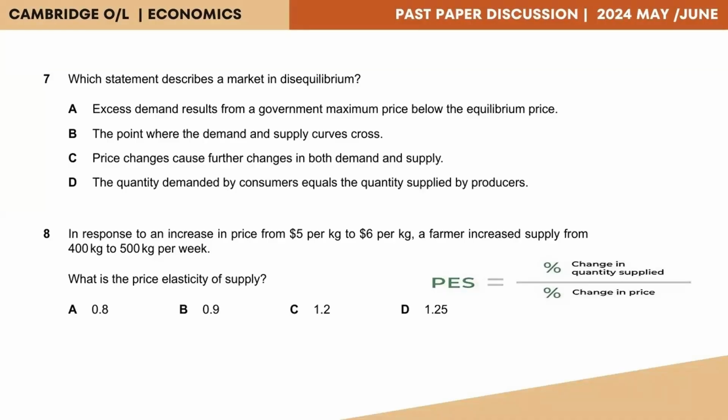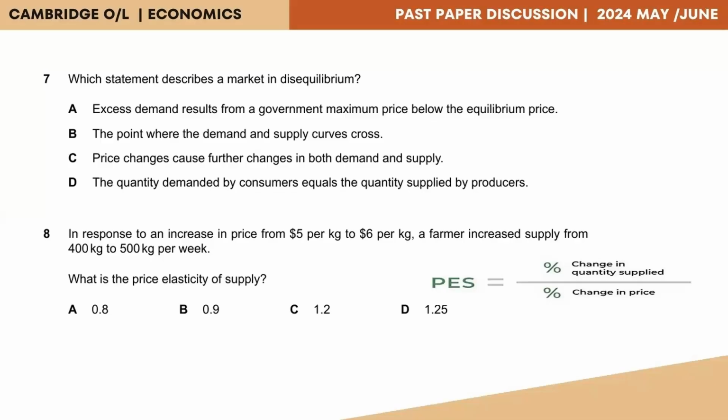Question 7. Which statement describes a market in disequilibrium? So first, let's discuss what is meant by the term disequilibrium. Now, as we know, equilibrium refers to a situation where the free market forces of demand and supply are at a balance. Accordingly, a disequilibrium would suggest where the free market forces of demand and supply are not at a balance. Now, here we are expected to identify the statement that refers to disequilibrium.